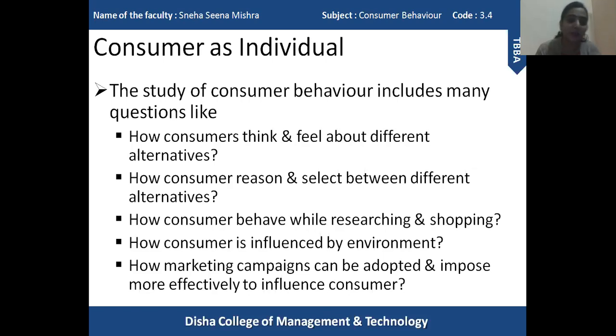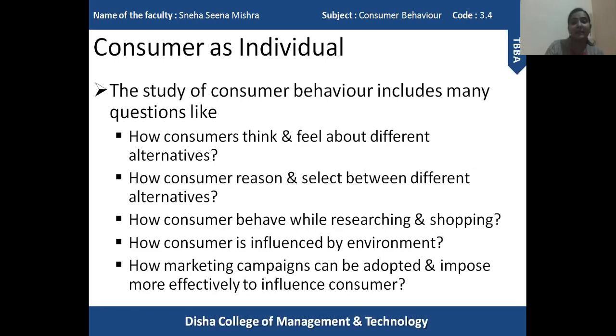Okay, the next question here is how the consumer is influenced by the environment. Now, as human beings, we are social beings. We want to socialize, we want to become part of a group. So as human beings, we cannot remain isolated. We have to become part of a group, whether it is a family, a group of friends, society, or neighbors. It is a basic need of a human being to socialize with other people.